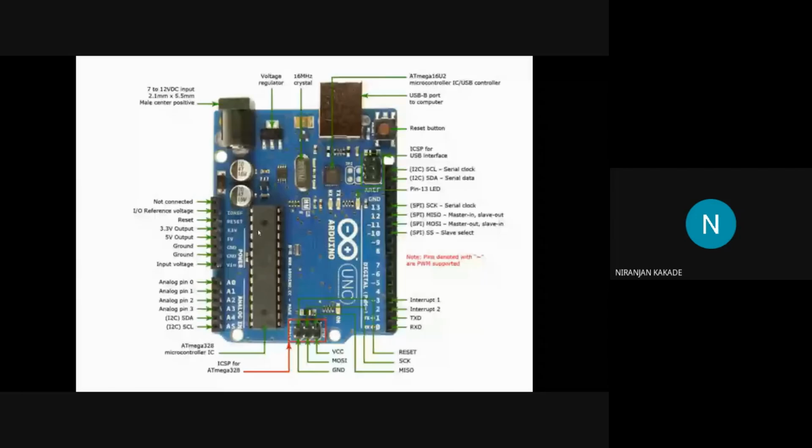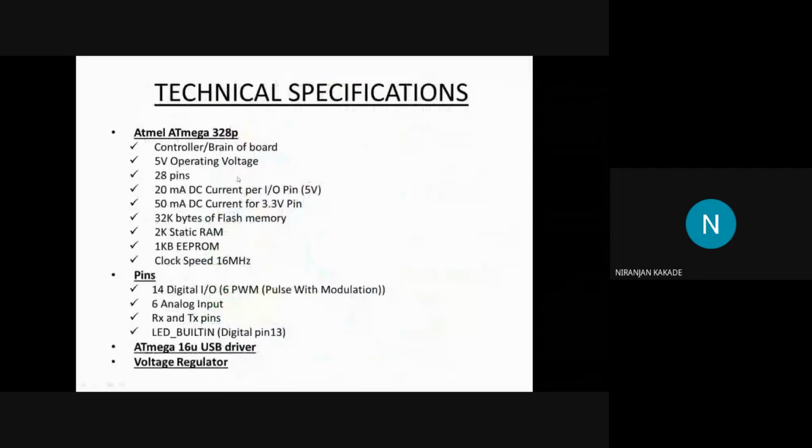Whatever we give from this USB jack is consumed by this board for its 5-volt requirement. Then it has 28 pins. I will talk about these pins in detail in the pin section. The next point is that it has 20 milliamperes of DC current per input output digital pin.